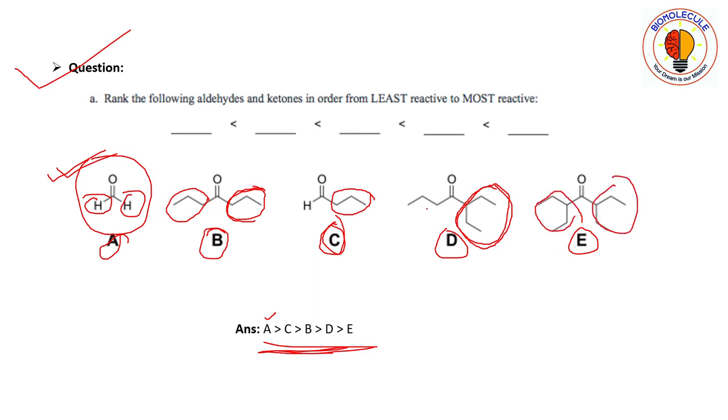If we follow the order, first it will be E, which is less reactive than D, which in turn is less reactive than B, then C, and the most reactive one is A.